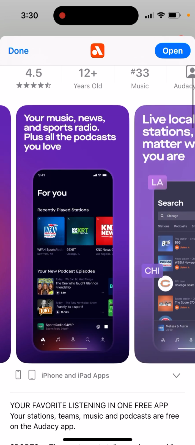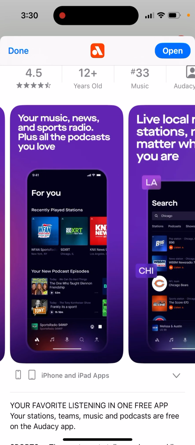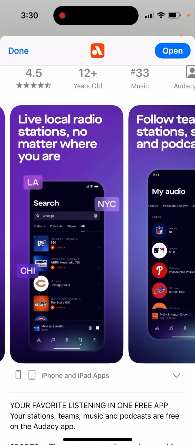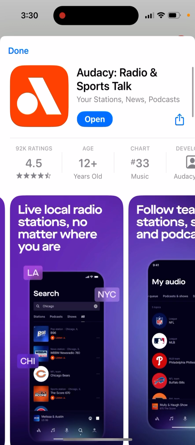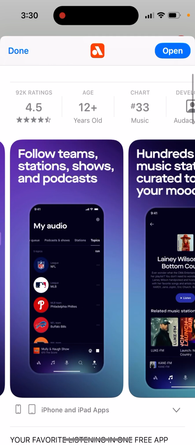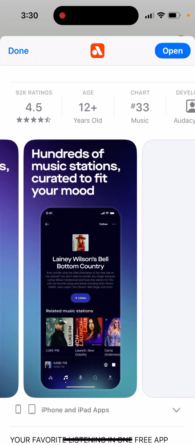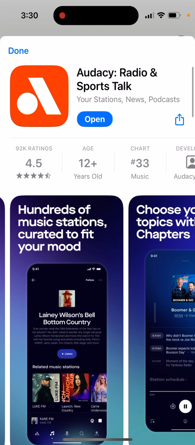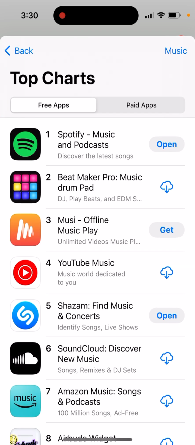So that's the idea. It's kind of like a mix of a radio app, a mix of Spotify and a podcasts app, focused around mainly sports, but also news and all other topics. And this app recently, as you can see, is getting super high in the charts.